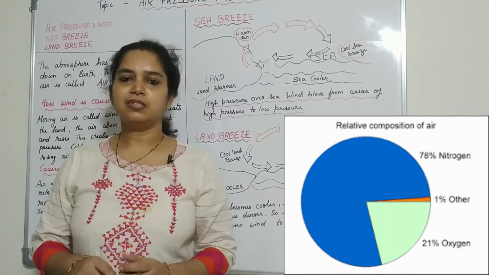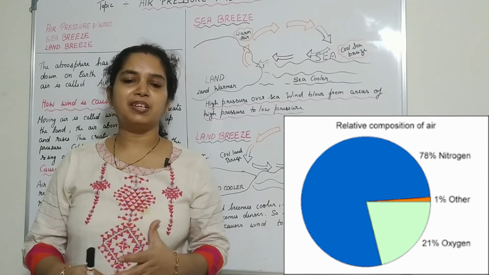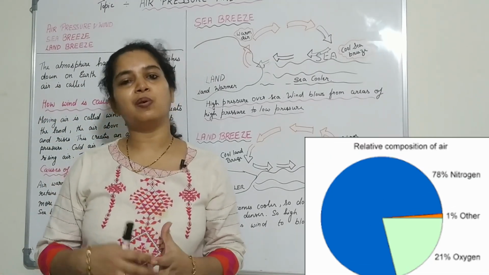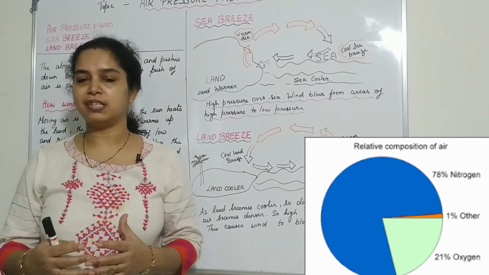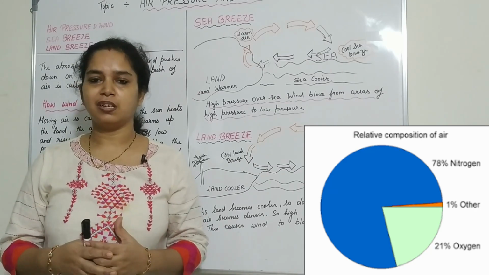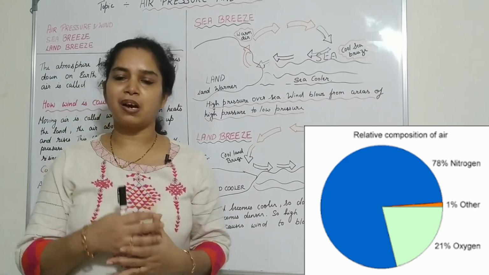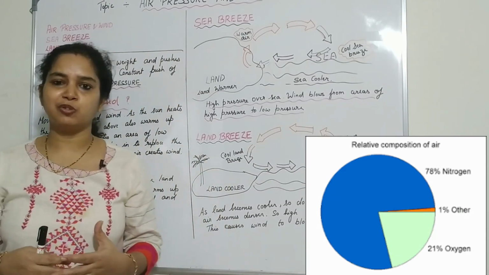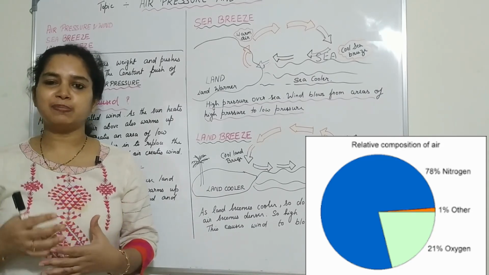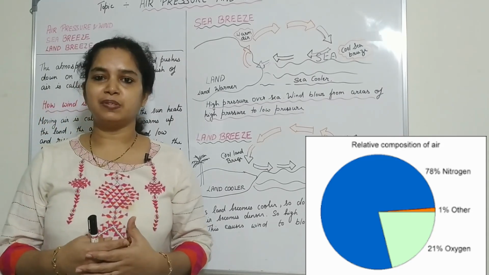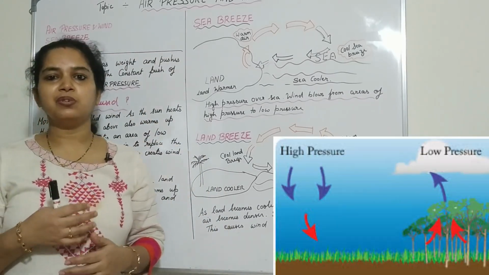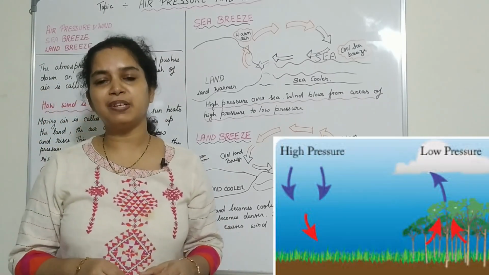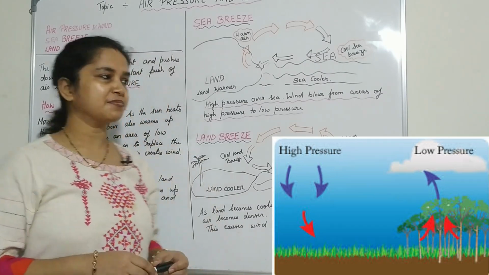Hello, my dear students. In an earlier chapter, we have studied about air, about the composition of air. Air mainly consists of two gases, oxygen and nitrogen, and it contains some amount of carbon dioxide, carbon monoxide, argon, dust particles, and water vapor. So these are the constituents of air. Today we are going to discuss air pressure and wind.